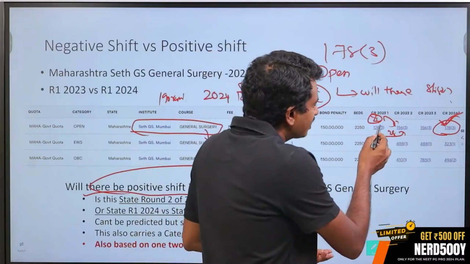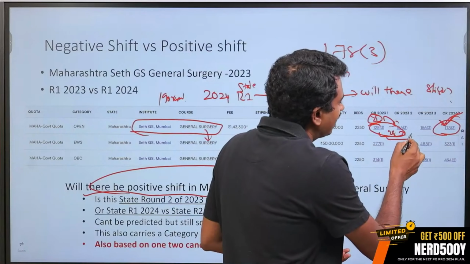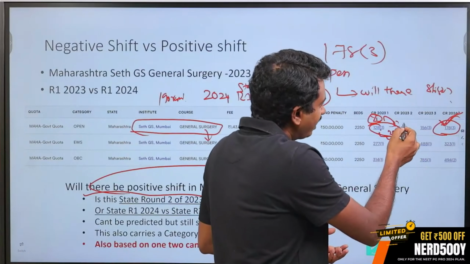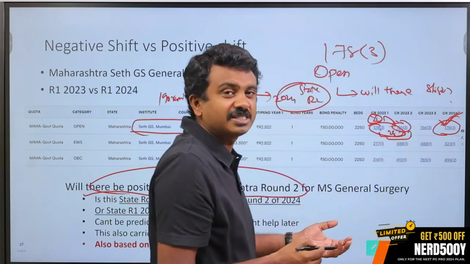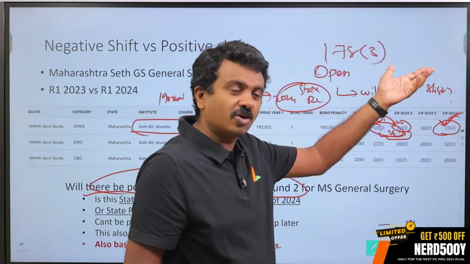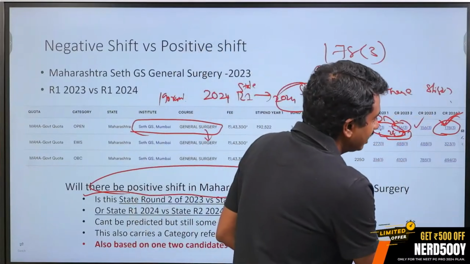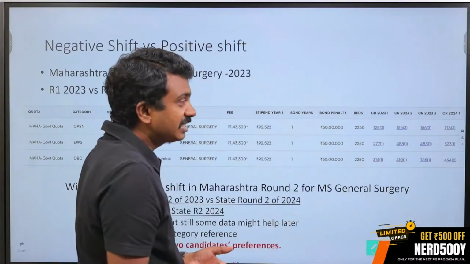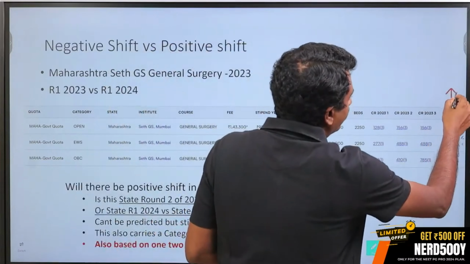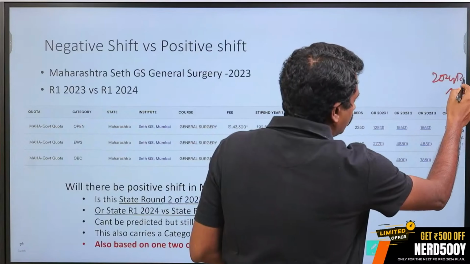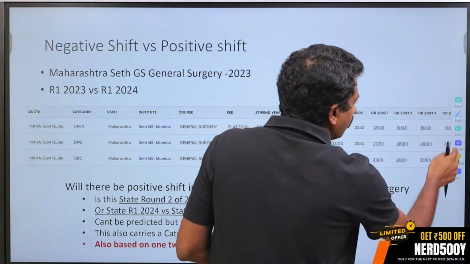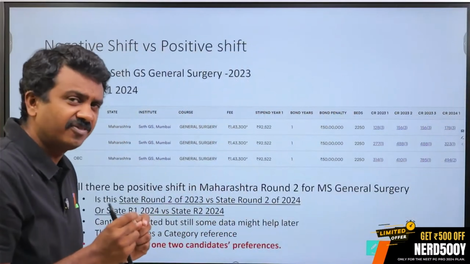But what are the chances of at least one person leaving the seat like last year? Last year, one person left, therefore in round 2, 156 got it. This one person might have got a better seat in All India round 2. So that is the next part, whether I am looking at a shift between 2024 round 1 to 2024 round 2. That is a part.